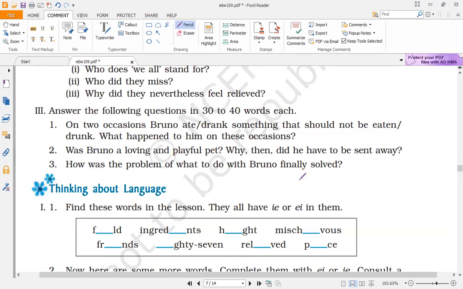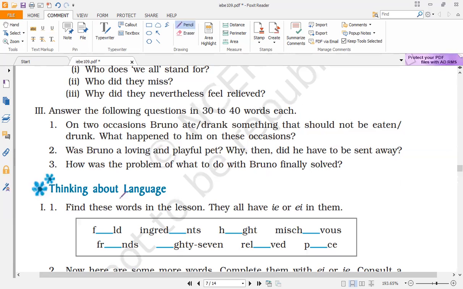So if you write only the first one and you miss out the second one, that means the answer is incomplete, and if you miss the first one or the second one, in that case also the answer is incomplete. So you must see to it that you write both the incidents here, how two problems were there and how those two problems were solved, right?